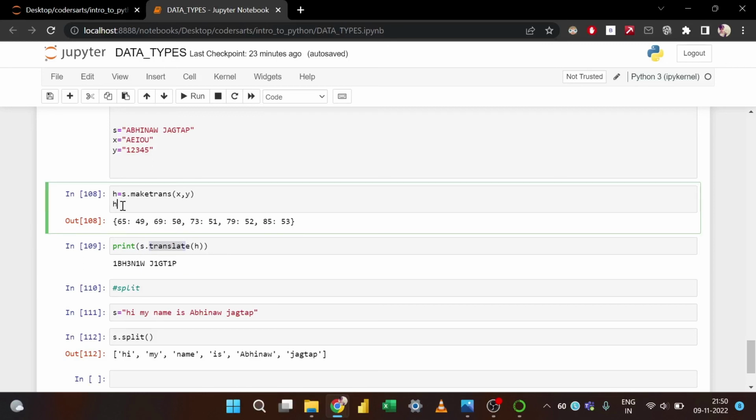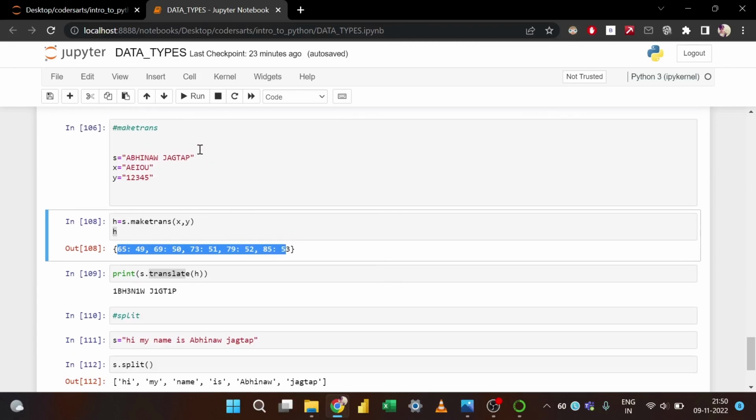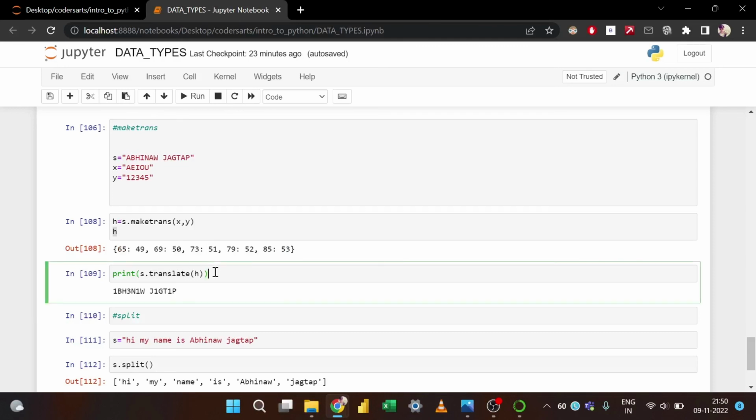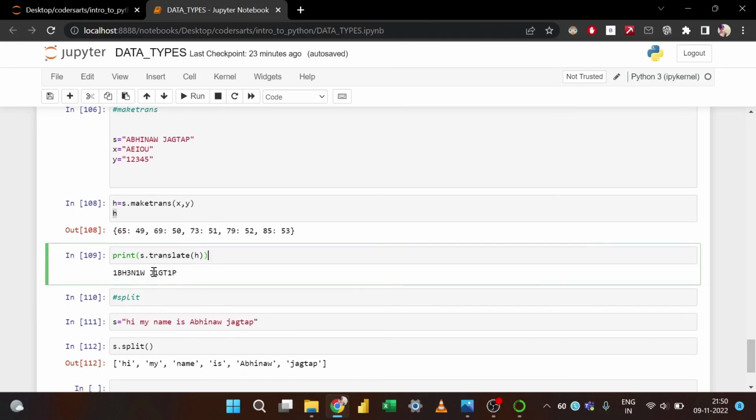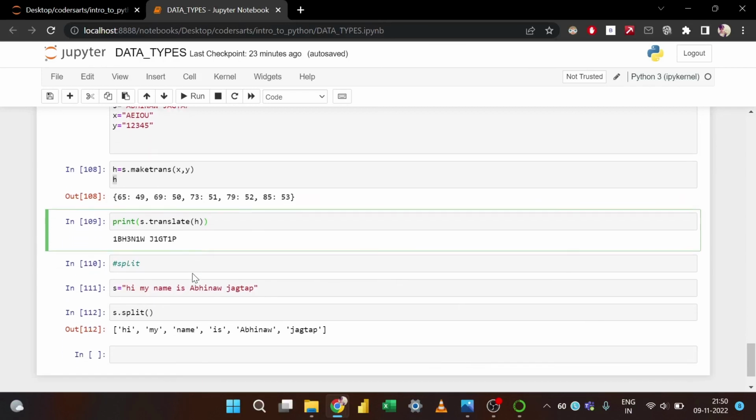These are dictionaries that it is creating. Don't worry, don't get confused here. This is how the maketrans function works. The moment you print this translation, it will convert a with 1, i with 3. You can see a, e, i, o, u with 1, 2, 3, 4, 5. It is converting it. So this is also a very interesting function.